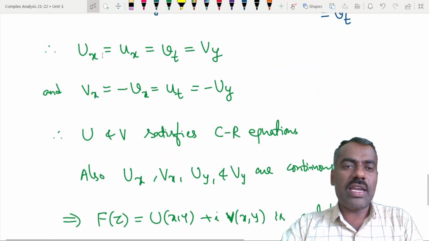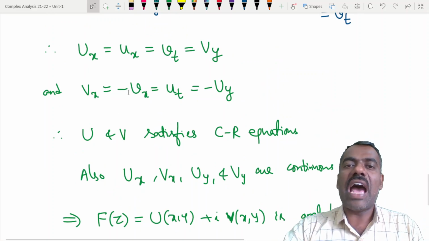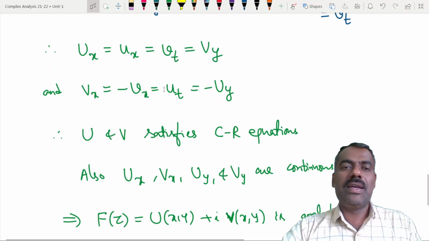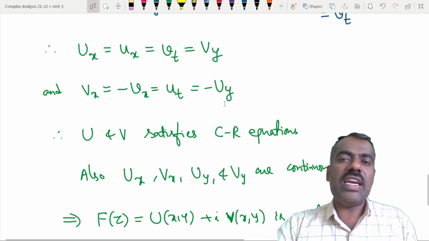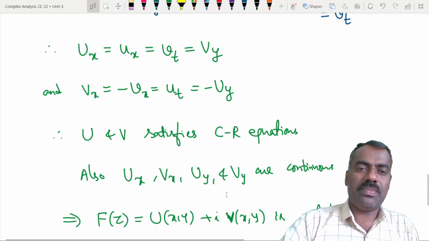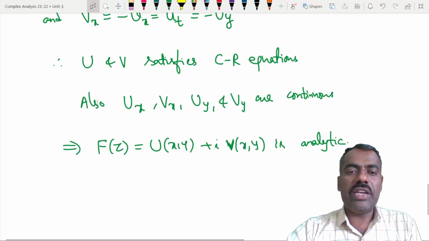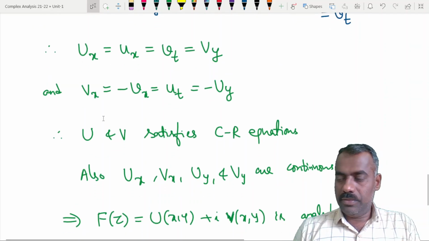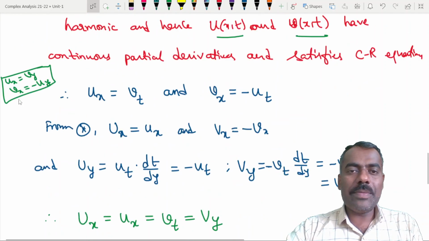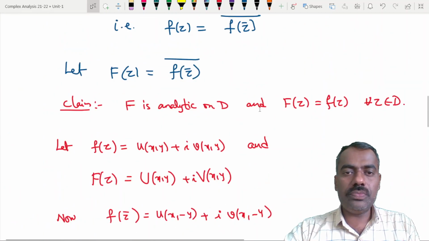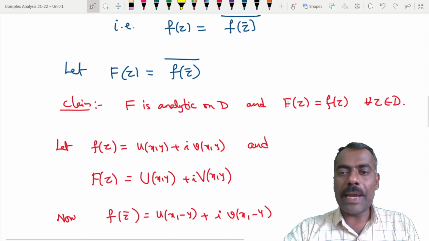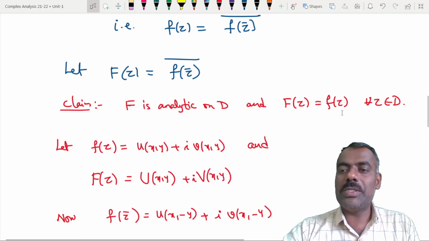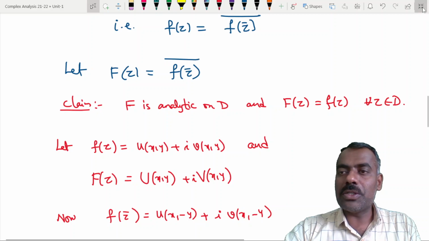Or you can also show that capital U and capital V are harmonic. That means Uxx plus Uyy is 0, Vxx plus Vyy is 0. It is the same, you can verify that capital U and capital V are harmonic. Okay, fine. Now what is remaining? We want to show that capital F of z is the same as small f of z for all z belonging to D.